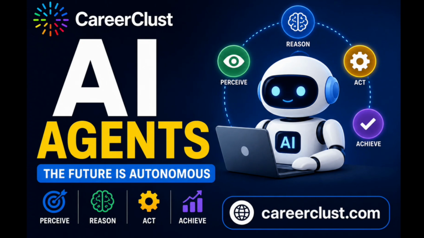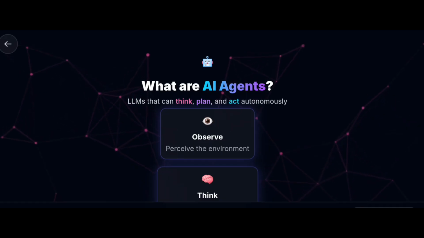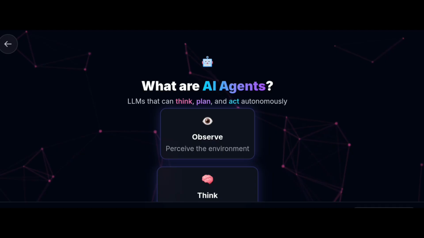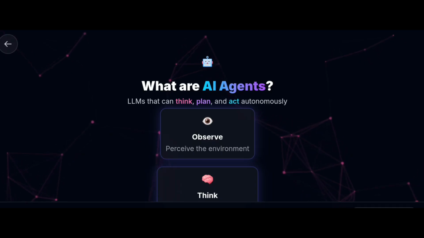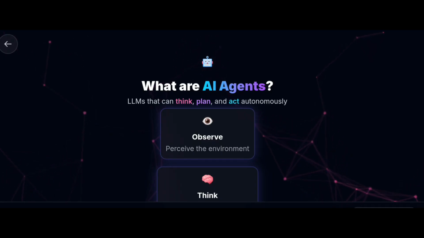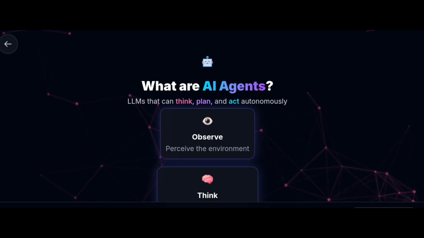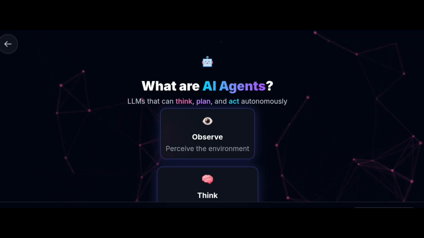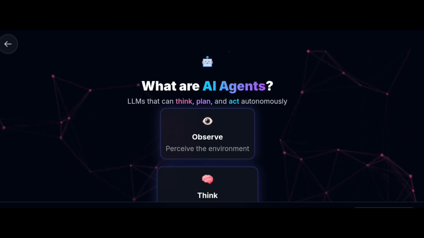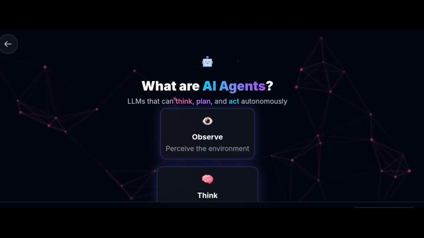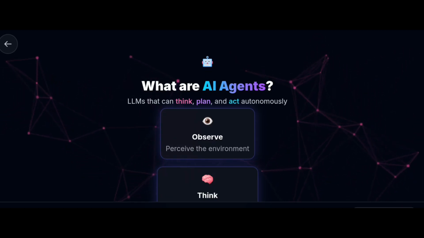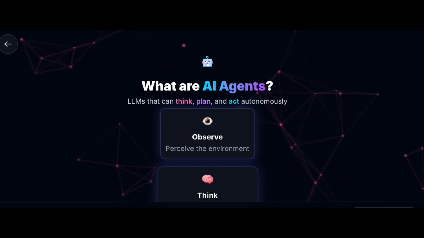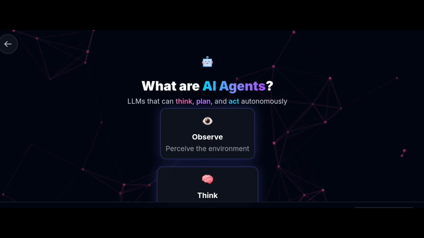Let's get started. What are AI agents? An AI agent is an intelligent software system that can understand a goal, make decisions, plan steps, use tools, execute tasks, learn from the results, and deliver the final output. Unlike a normal AI chatbot that simply answers questions, an AI agent can take actions and complete tasks autonomously.